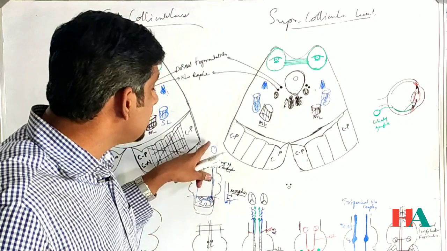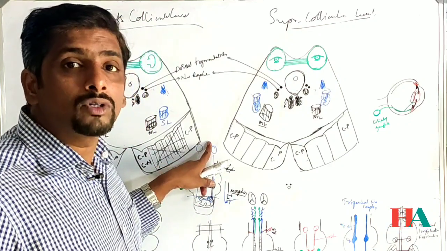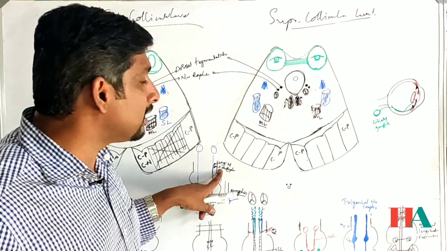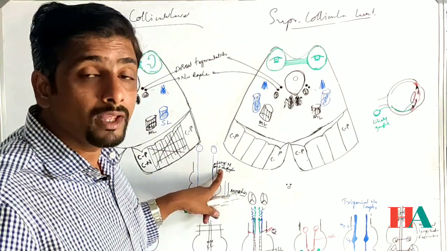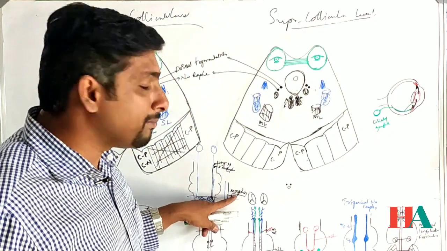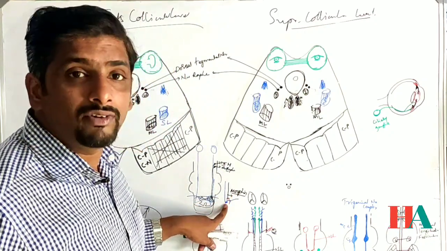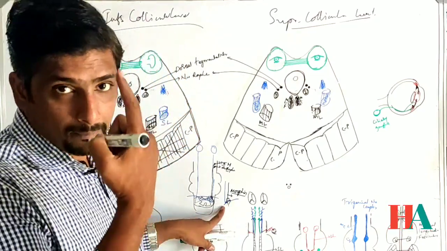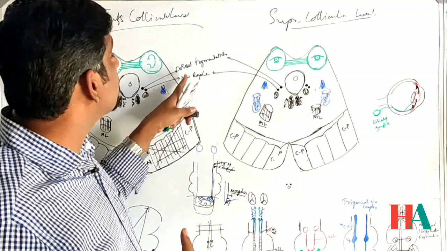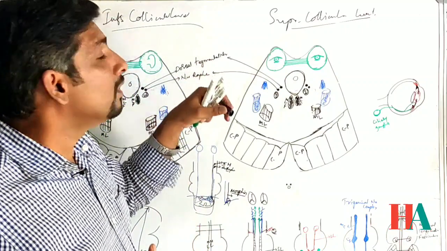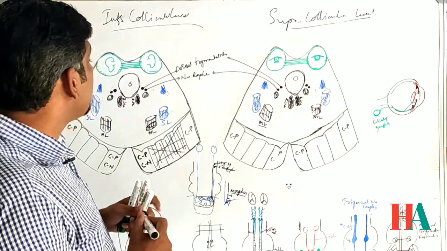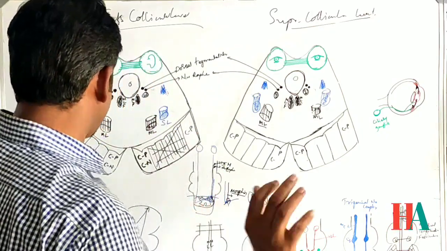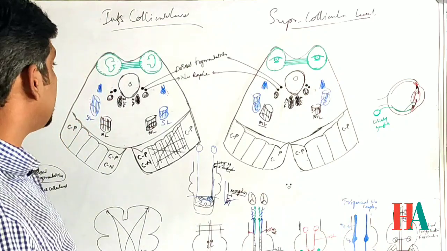When the pain is more, and emotional factors play a role, this dorsal tegmental nucleus and nucleus raphe produce a morphine-like chemical at the synaptic level where the pain conduction takes place, so that it reduces the pain conduction from this area. So that is the role of the dorsal tegmental nucleus and the nucleus raphe. If it is hampered, you can think the intensity of pain may increase. I am not going into detail about those things here, right?